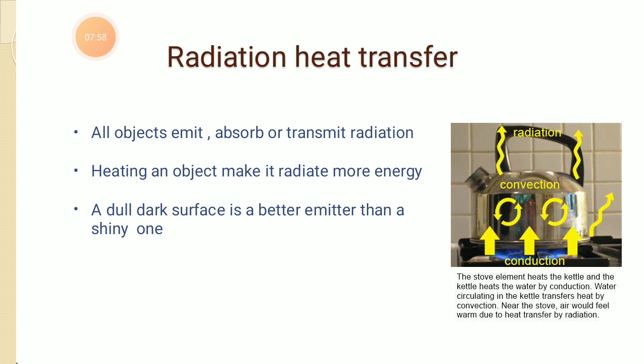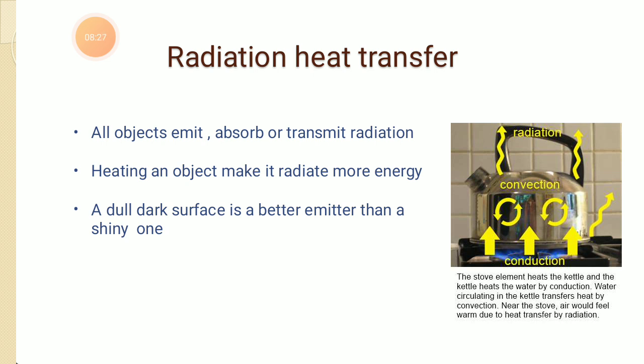One figure is shown there, a kettle in which tea might be there, and if you supply heat energy, that heat will be supplied to the metal by the mode of conduction. After that, the heat will be transmitted through the liquid by convection, and as insulation is not provided to this metal, the heat will be lost to the atmosphere in the form of radiation.